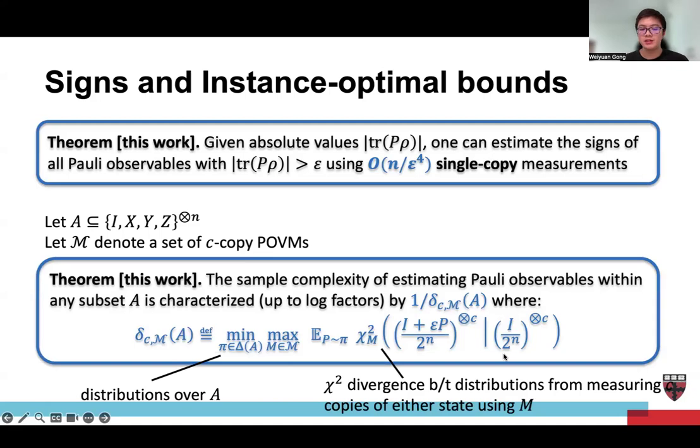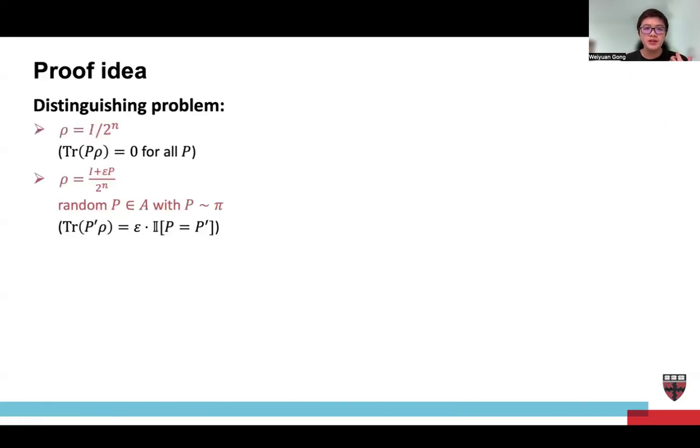Let's briefly talk about how this is proved. So it begins with a distinguishing problem. The first case is that we have a maximally mixed state where trace p rho equals 0 for all the p. And the second case is you have I plus epsilon p over 2 to the n for random p in A, chosen according to a distribution pi.